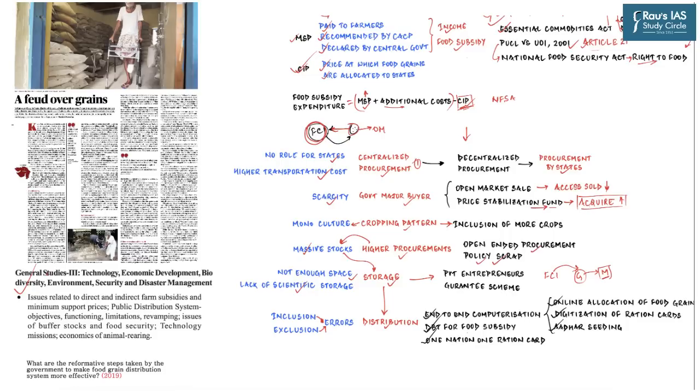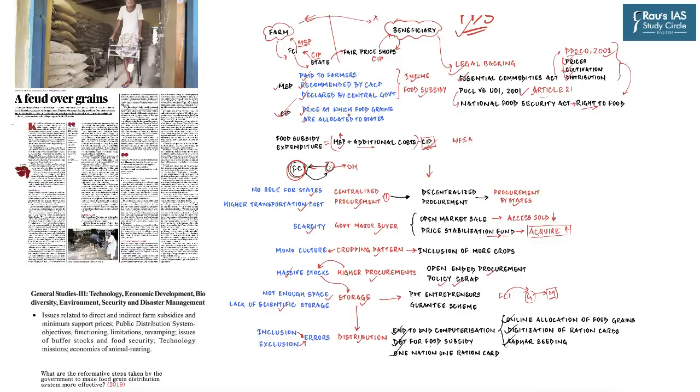And this is just one of the instances where we get to read the issues and challenges being faced by the poor in our country to access the public distribution system. There are a lot of issues. This topic is very important from the perspective of both prelims as well as mains examination.